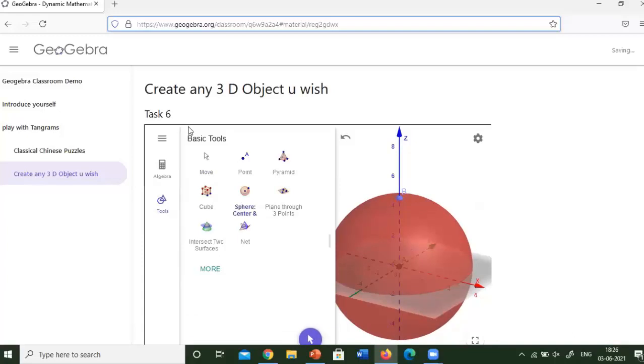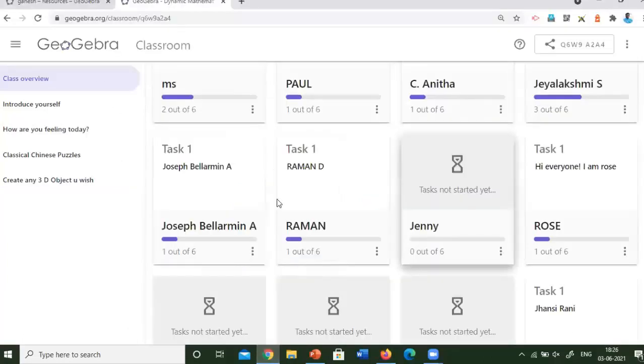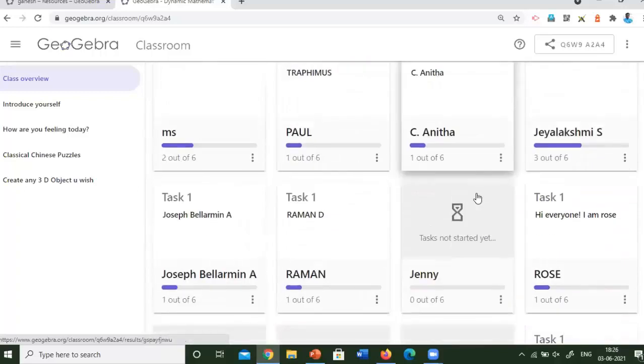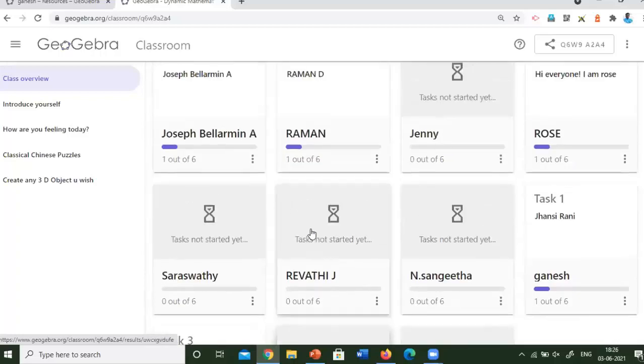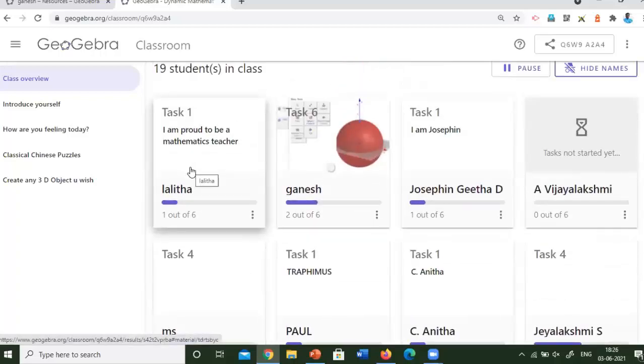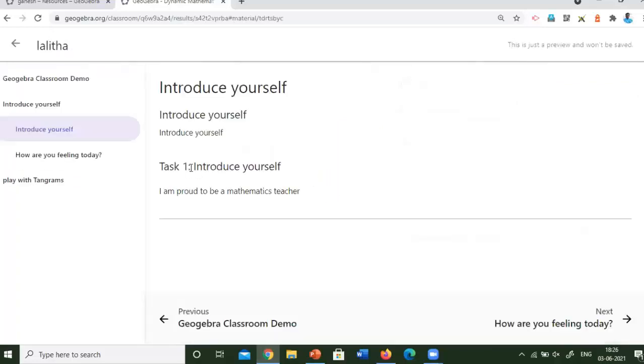Now, at the same time, as a teacher, I want to show the progress of the children. So I will click here. Now you can see there are many people doing their tasks. Here you can see there are plenty of them. We can see individual work by clicking on their specific name here. Here I am going to see the first one, Lalita.